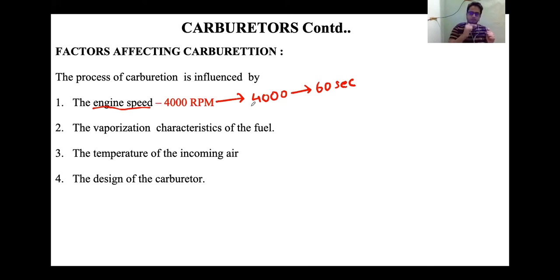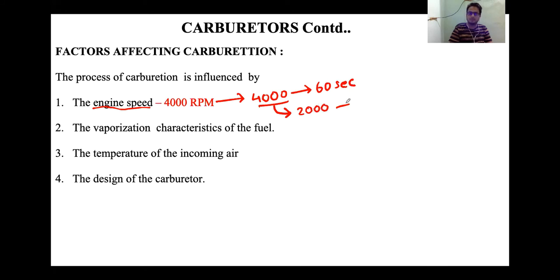There will be 2 revolutions for these 4 operations. For these 2 revolutions, we need to inject fuel one time. So for these 4000 revolutions, we need our carburetor to supply the air fuel mixture 2000 times.